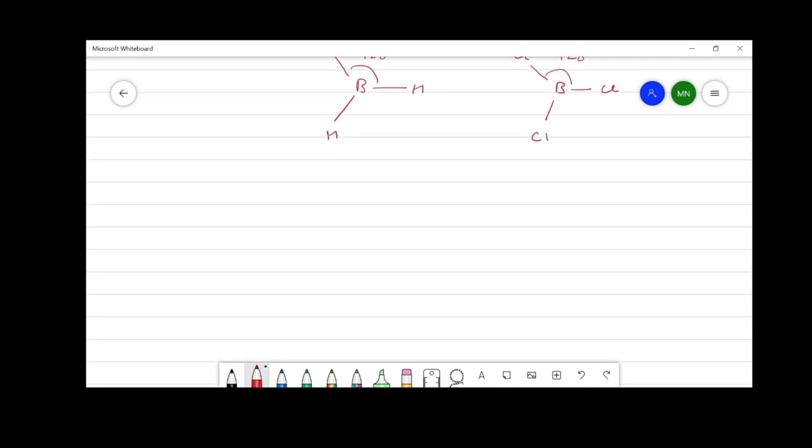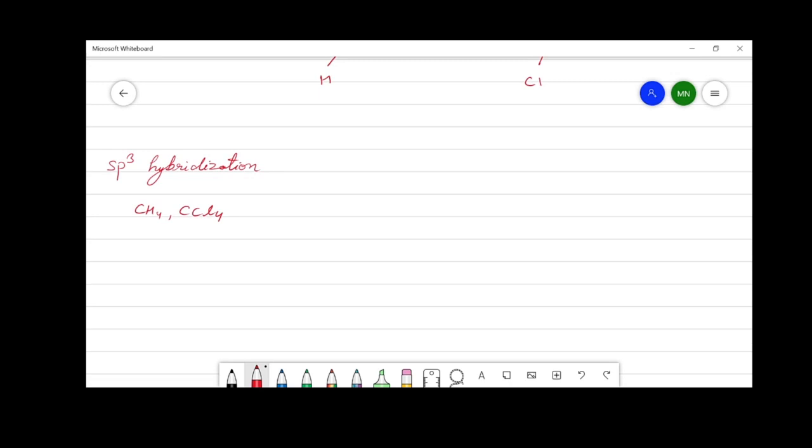Next type of hybridization is sp3 hybridization. In sp3 hybridization, 1 s and 3 p orbitals are involved. The examples of sp3 hybridization are methane and carbon tetrachloride. Carbon here is the central atom around which the atomic orbitals hybridize. The ground state electronic configuration of carbon is 1s2, 2s2, 2p2. Again, we will take only the valence electrons to show the hybridization.